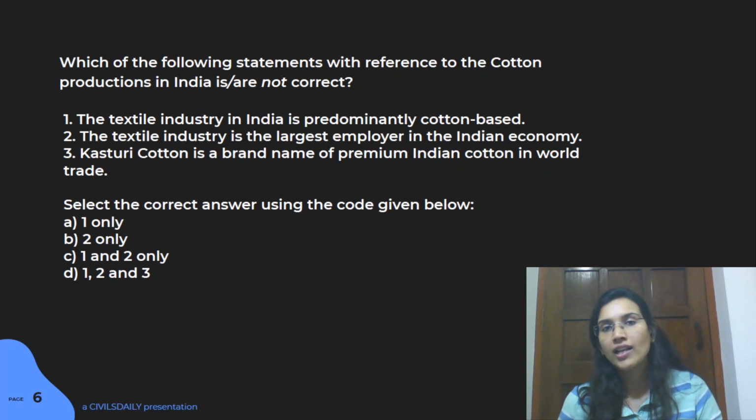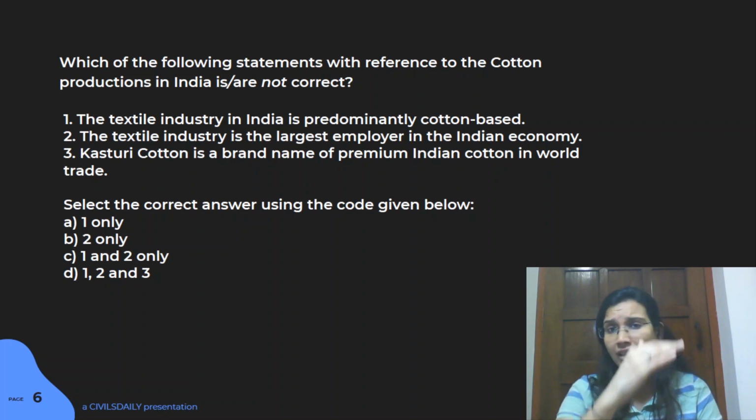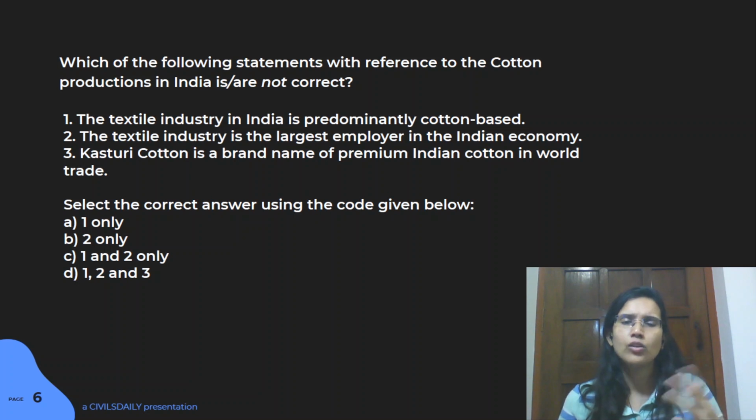So this particular question can actually be solved from your NCERT. If you remember that map, there's a map which shows how many cotton based industries there are, and I think there are a lot in South India. Though it is scattered across all India, but still. Through that map, you can understand that silk cannot be that predominant because it's a very high pricing industry. Even polyester cannot have that much involvement. So through common sense, you can easily mark out that the first statement is actually correct, right?